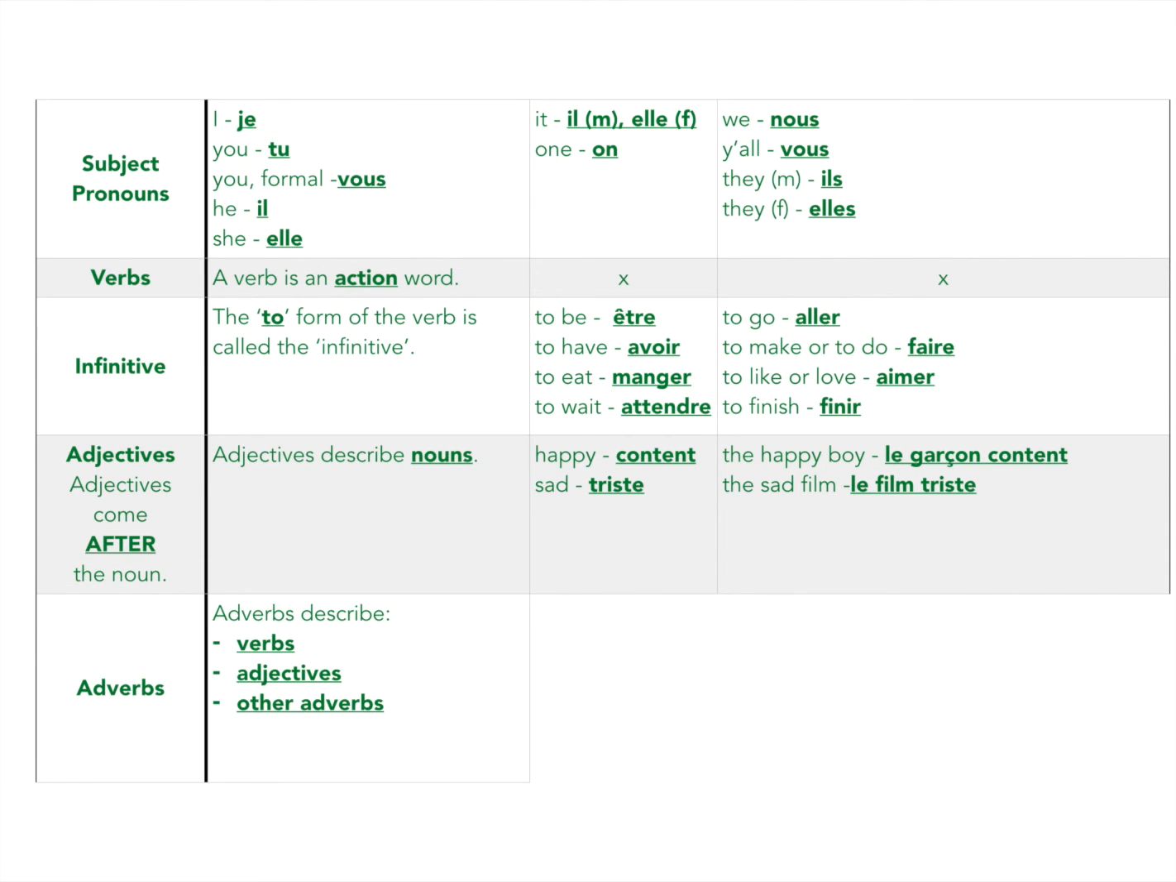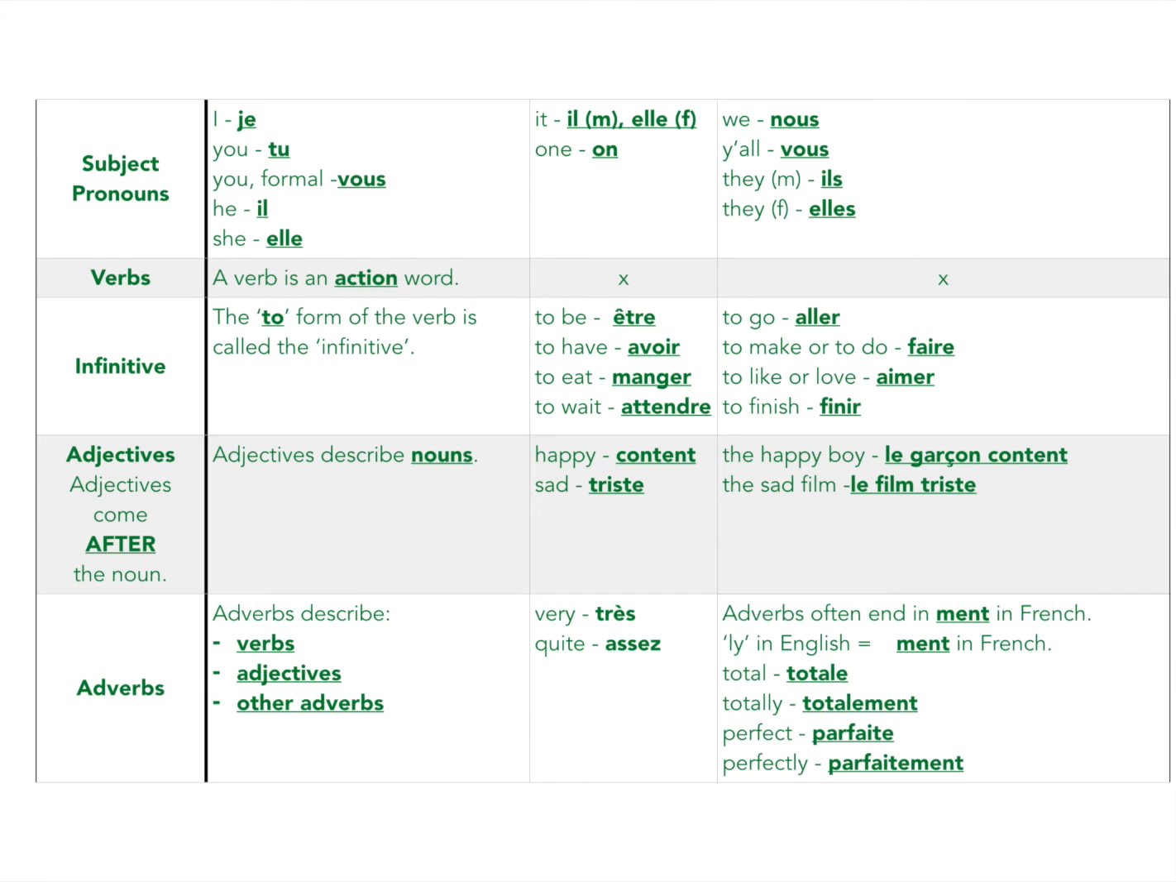Let's talk about adverbs, okay? Adverbs describe verbs, adjectives, or other adverbs. So here are two adverbs in French. Very, très, and quite, assez. All right, so adverbs in French often end in ment, which is pronounced mon. Okay? ly in English is just like ment in French.